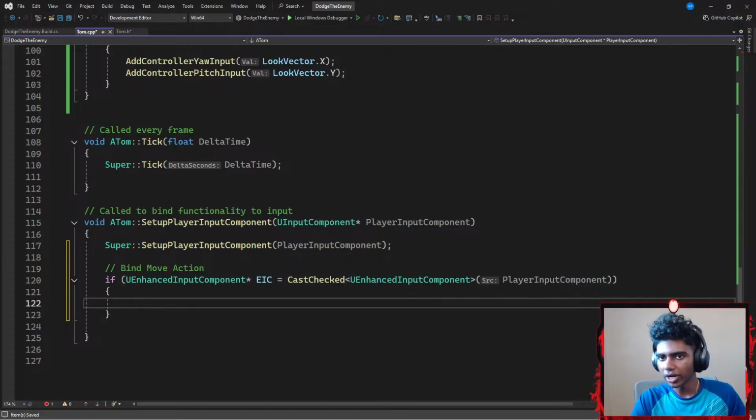Okay, once I'm done with this, what is the next thing I might need? Let's think. So I'm gonna first add a comment that says something like bind move action.